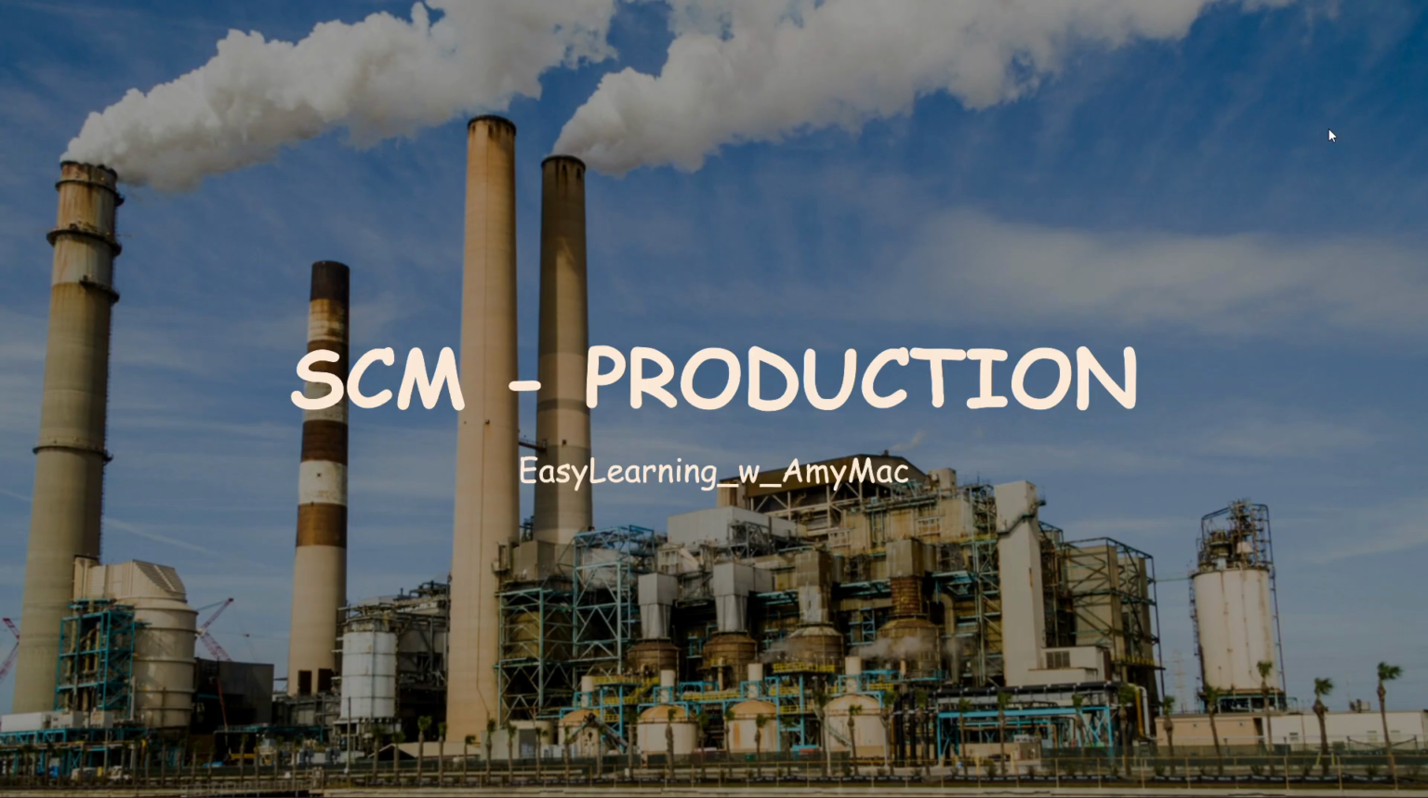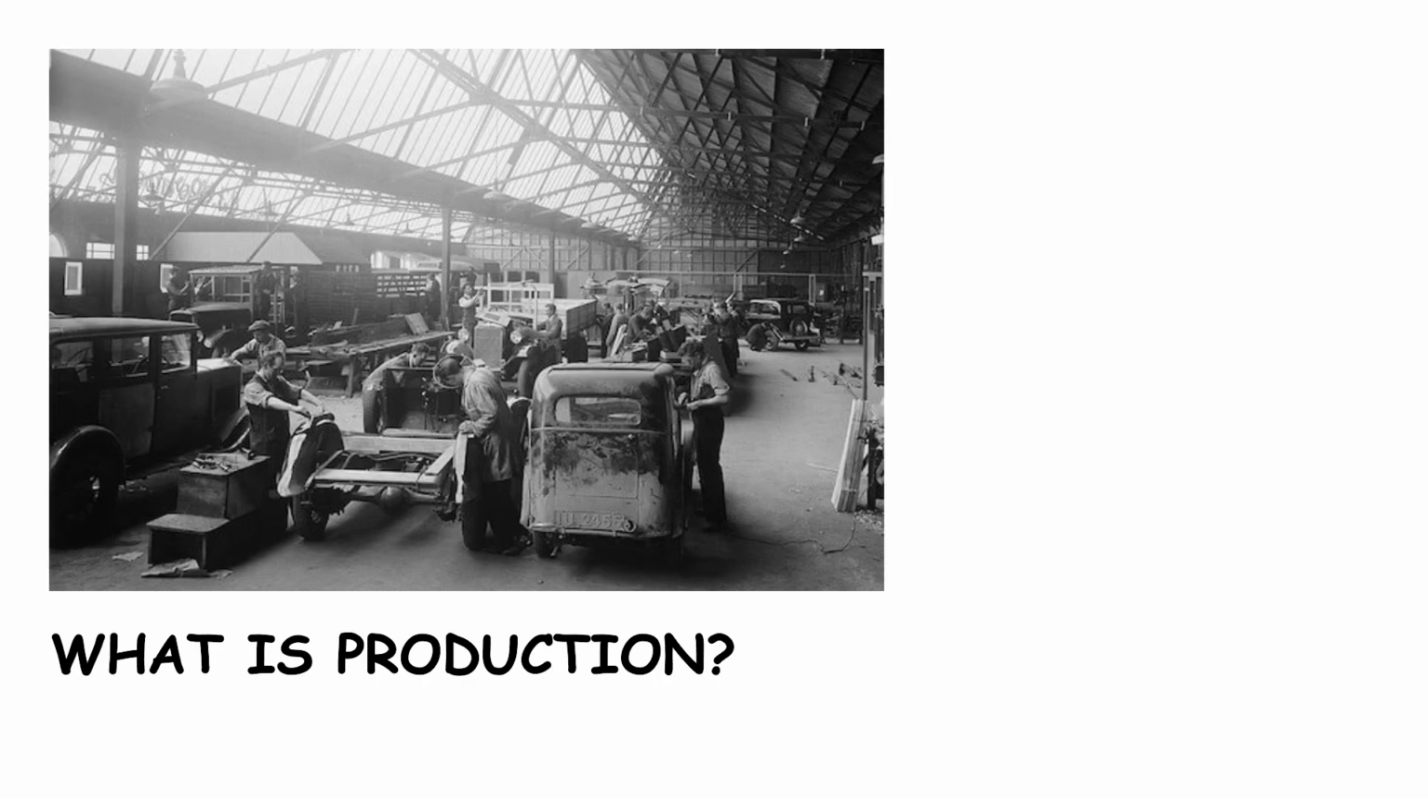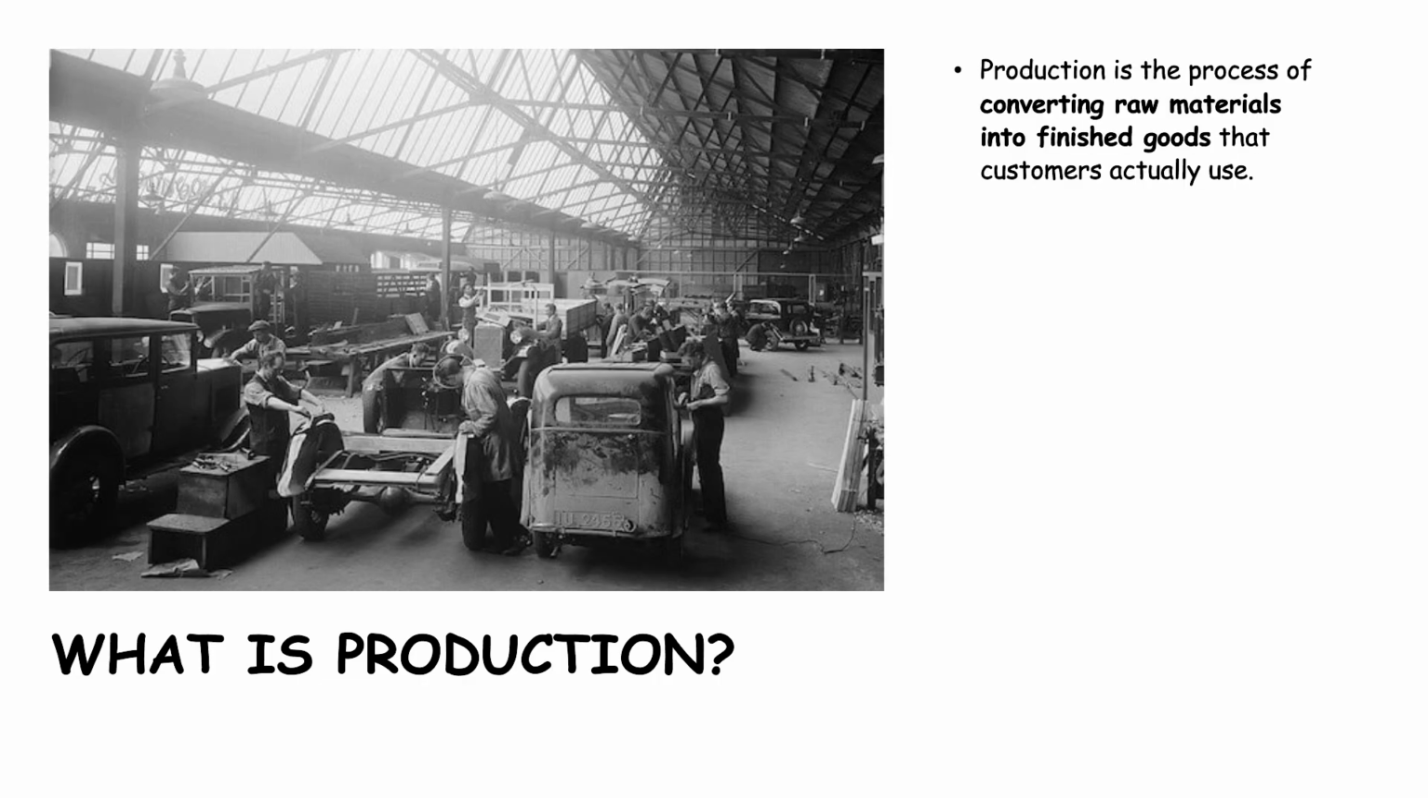So in today's video, we are covering the third function of supply chain management, which is production. Okay, so let's see first what is production. Production is the process of converting raw materials into finished goods that customers actually use.